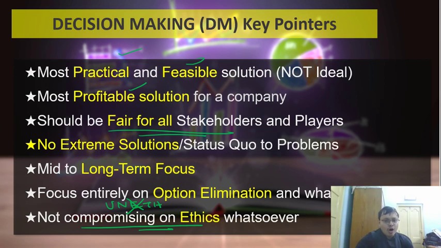So to summarize, always go by the most practical, feasible, profitable solution. Just make sure that the solution you're choosing is not something unethical. In case it is, then move on to the next most profitable, practical solution and mark the answer. So do not go with something that's unethical. At the same time, do not be too obsessed about going for ideal solutions either. Always avoid extreme solutions. Avoid status quo in case there's a serious problem. Look at a long-term focus and look at what is fair for all stakeholders. And finally, you always have the luxury of option elimination to guide you.